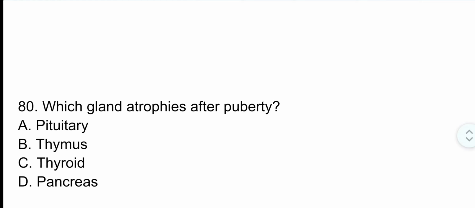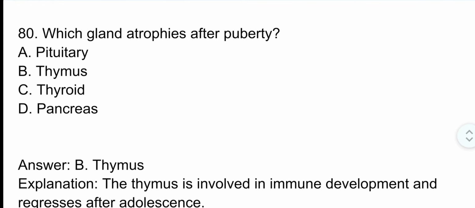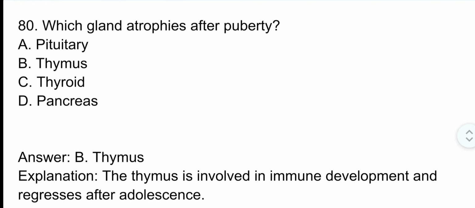Question number 80. Which gland atrophies after puberty? Correct option is option B. Thymus. The thymus is involved in immune development and regresses after adolescence.